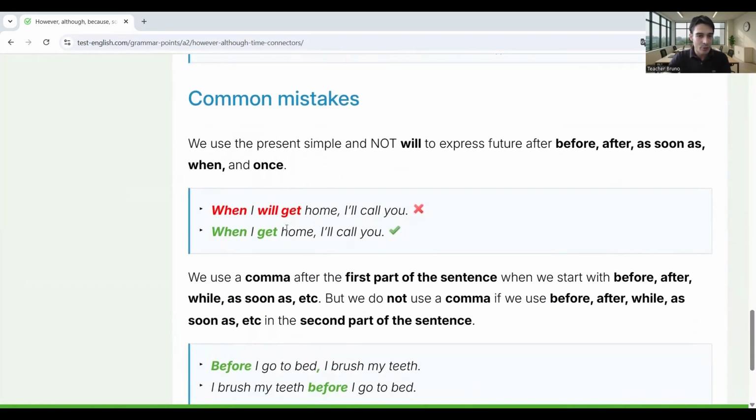Common mistakes: we use the present simple and not will to express future. When I will get home, no, it is necessary to use the present simple. Even though this action will happen in the future, it is necessary to use the present simple.